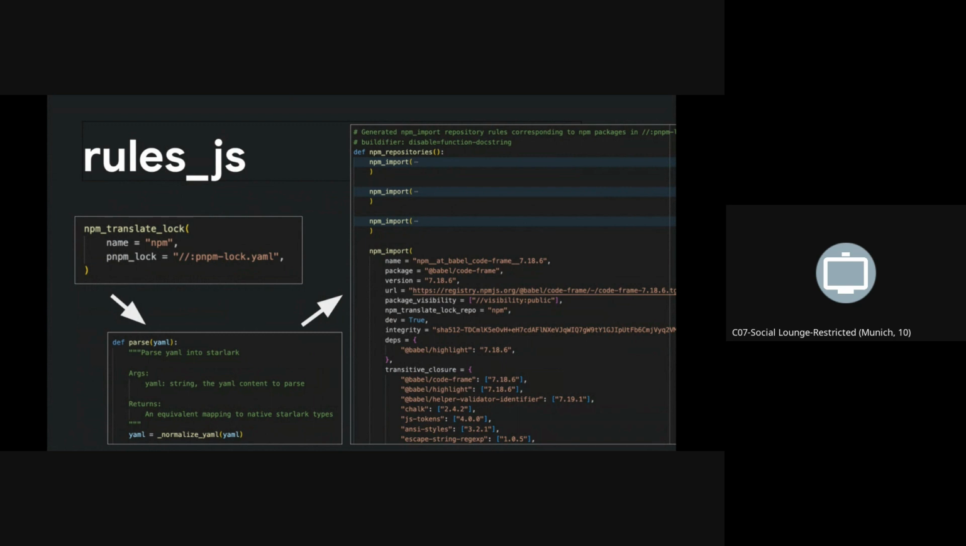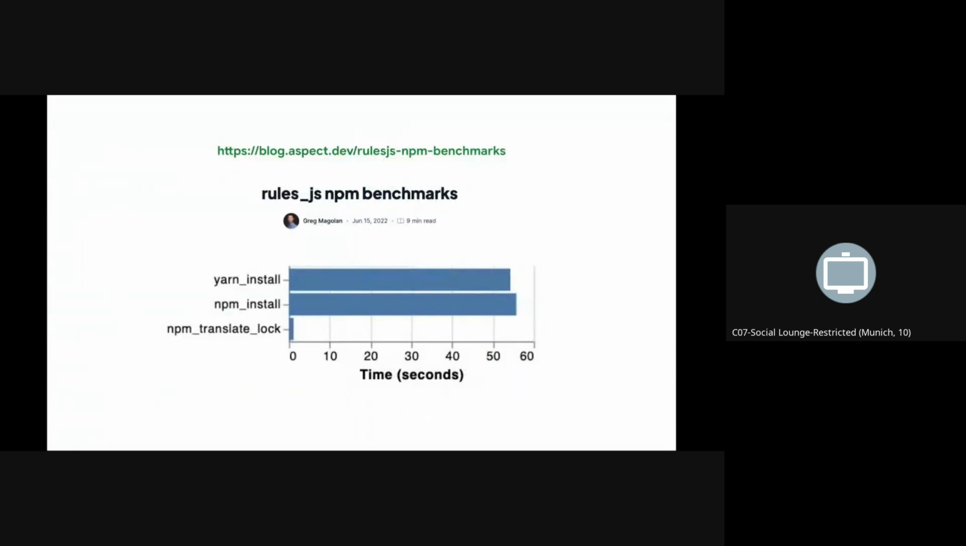After parsing the lock file, the repository will generate a function called npm_repositories that has individual npm_imports, so that you could fetch your deps fine-grained using the Bazel downloader in this case. When we ran benchmarks like this, it turned out as expected. In this test case, yarn_install and npm_install rules have to install the whole node_modules, no matter what you run in the repository, whereas npm_translate_lock would only need to fetch and install the dependencies that you're building for the target that you're running.